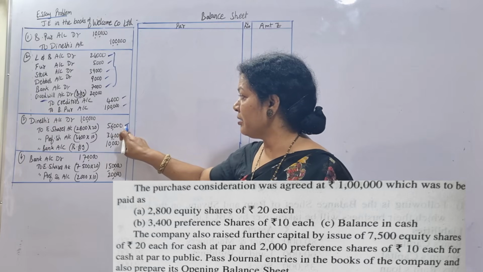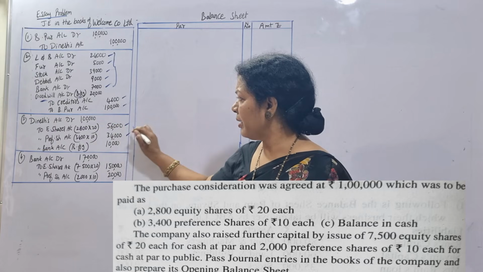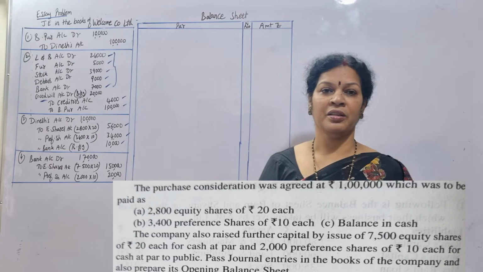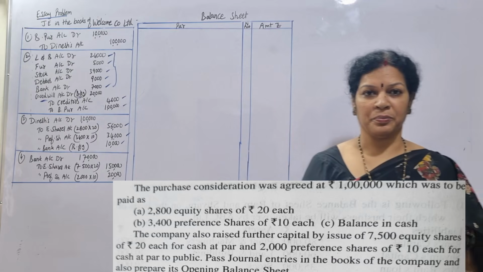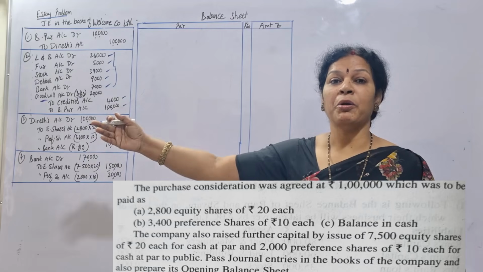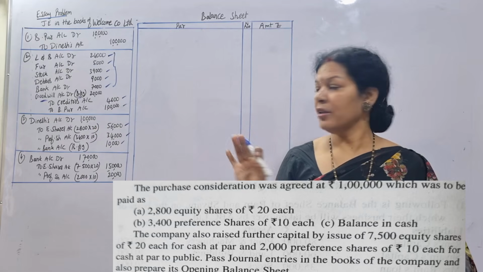Means 1 lakh minus these two amounts, which comes to 90,000. 1 lakh minus this 90,000 comes to 10,000. 10,000 is made through the bank, a cash payment. So this is being purchase consideration paid off. Okay. So this is over.